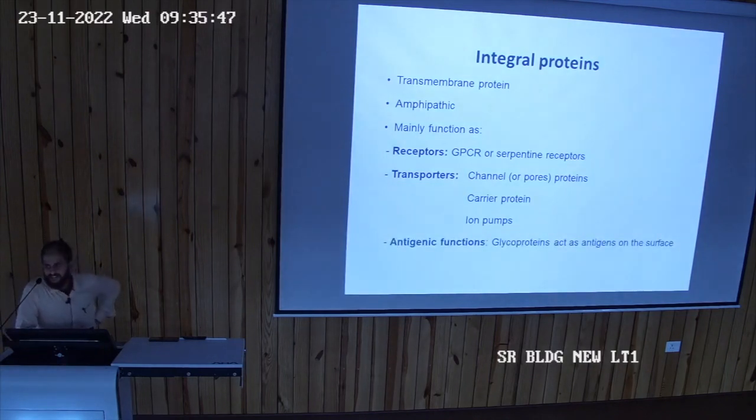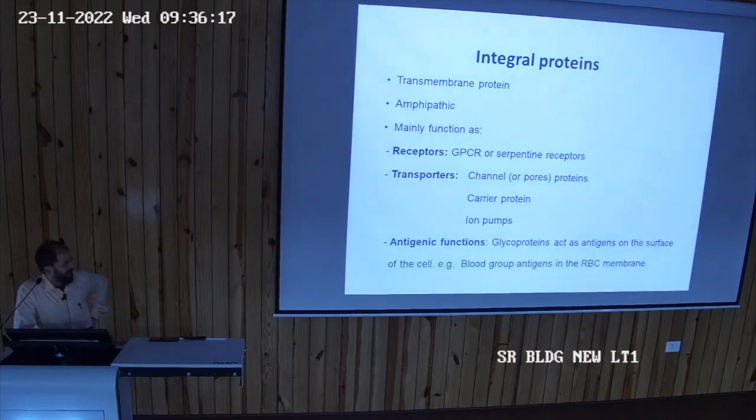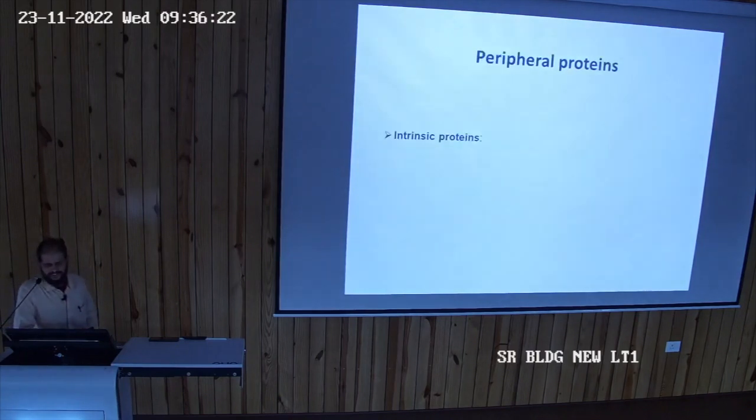Then it also acts as, these integral proteins may also act as antigens. It is having an antigenic function. You must be knowing that RBC membrane जो होते हैं वहां पे क्या होते हैं? एंटीजन होते हैं, ब्लड ग्रुप के एंटीजन होते हैं, है ना? सो ये ग्लाइकोप्रोटीन, those are the glycoproteins. They act as antigens on the surface of the cell, like RBC surface, ना? वो एंटीजन होते हैं. और ब्लड ग्रुप का टेस्ट करोगे उसमें आपको पता है, ब्लड ग्रुप एंटीजन्स in the RBC membrane. So these are the integral proteins.